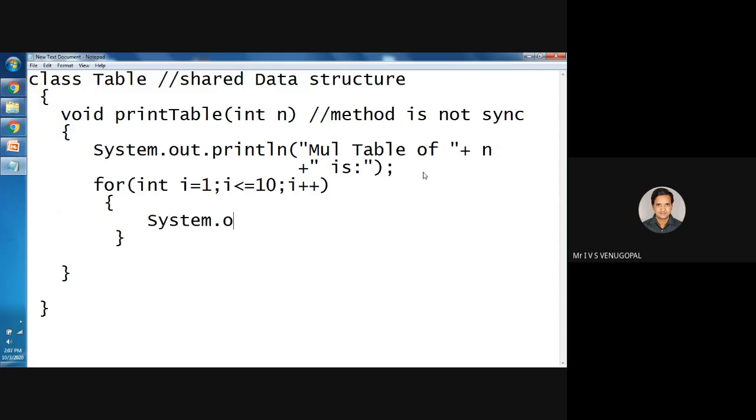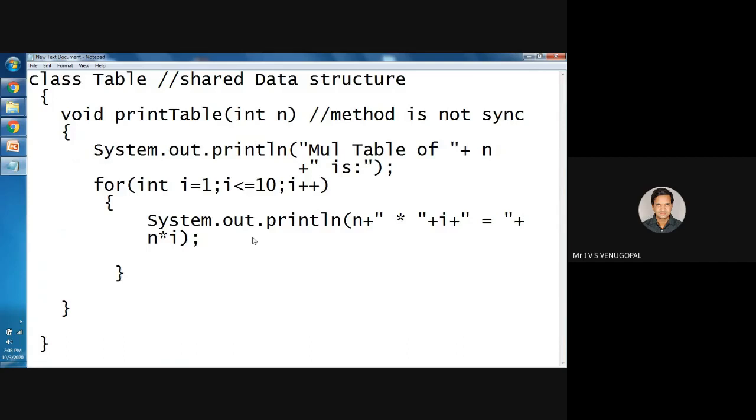System.out.println, n into i, the corresponding i value. Initially i will be 1. So if I give a number as 5, it will print 5 into 1 equal to, and the product is available in n star i. Just for example, I give the number as 3. 3 into 1 equal to 3, 3 into 2 equal to 6, it will iterate, and n is always fixed at 3.